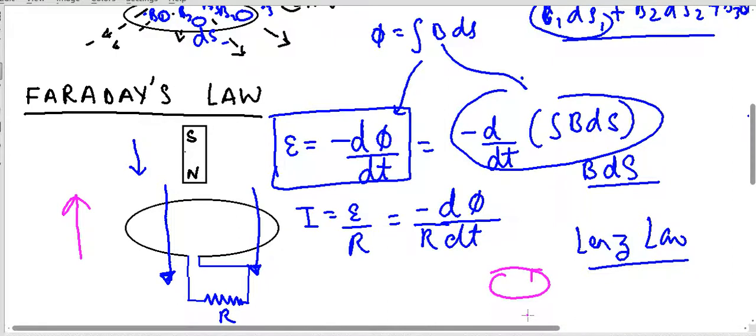Okay, welcome back. So I was saying that Lenz's law says that the induced current will resist this increase in magnetic lines of force which are increasing in the downward direction.